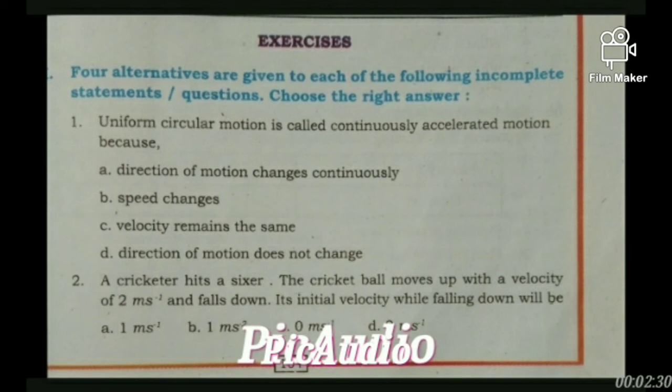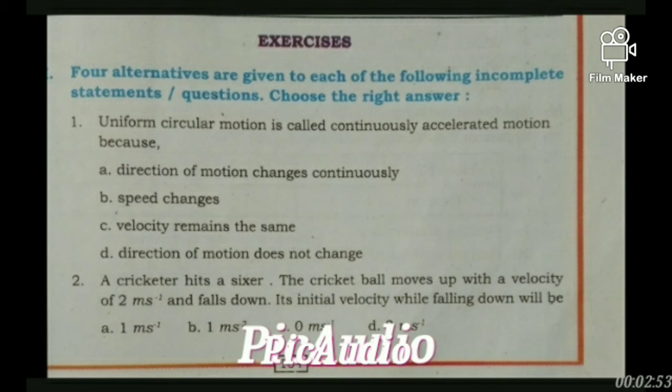Initially, the ball rises up with a velocity 2 meters per second and reaches the highest point. At the highest point or maximum height, its velocity will be 0.